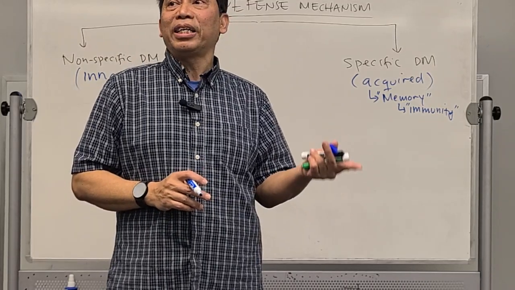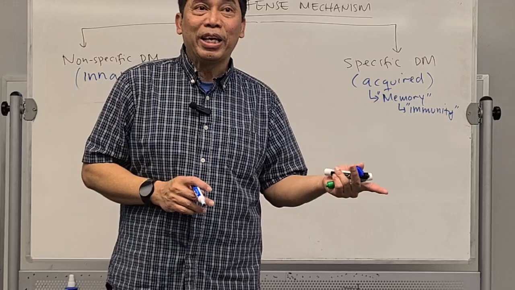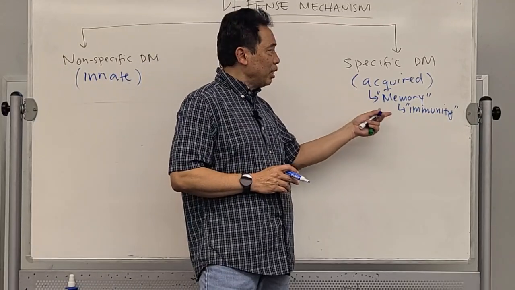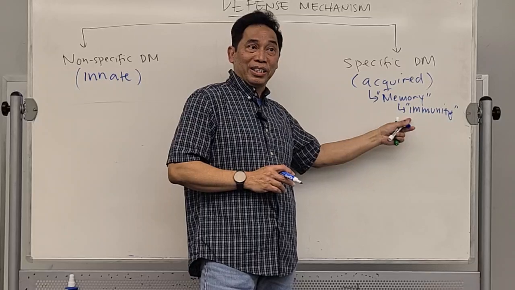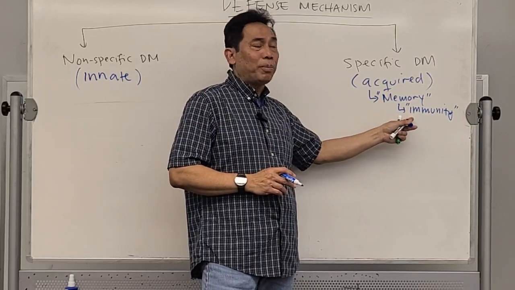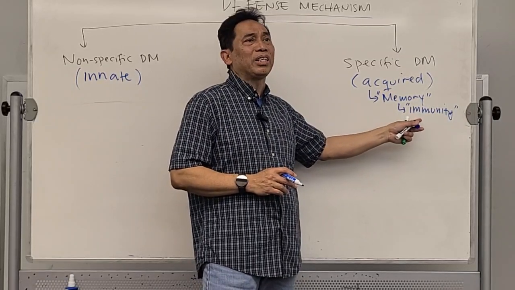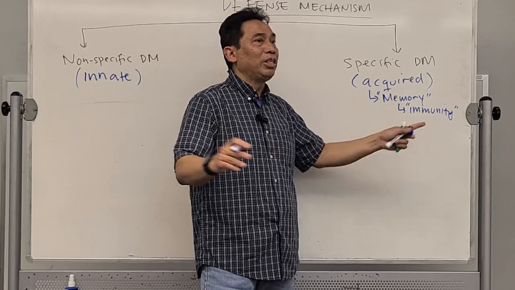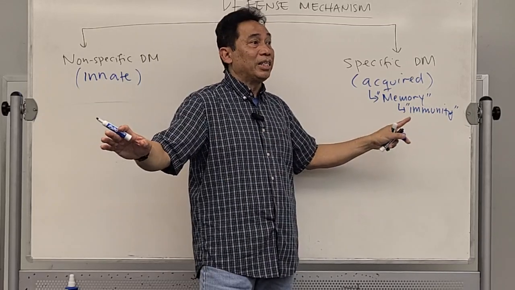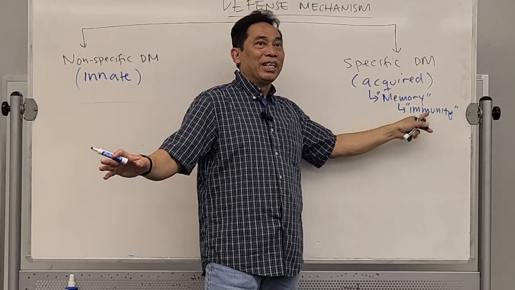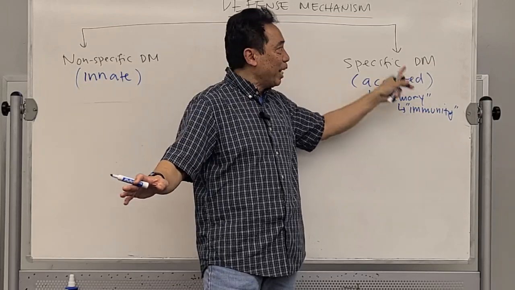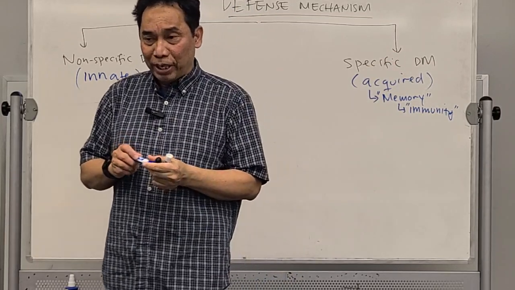No, you will not get chickenpox again, because that specific defense mechanism creates memory cells against chickenpox. So you will not get the chickenpox disease a second time, third time, or fourth time. You are actually free from that disease because you are immune to it. So that's the specific defense mechanism.